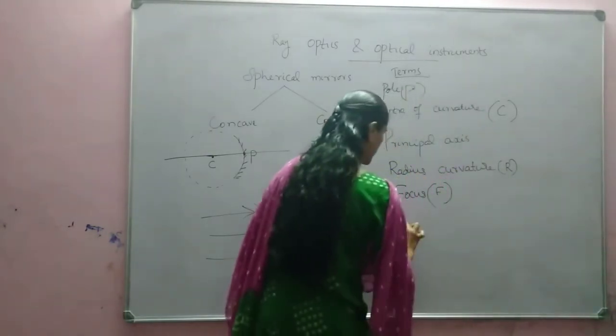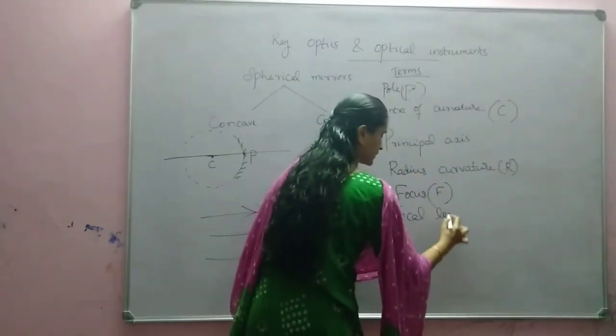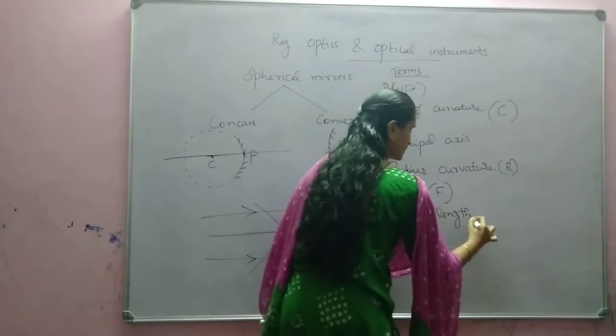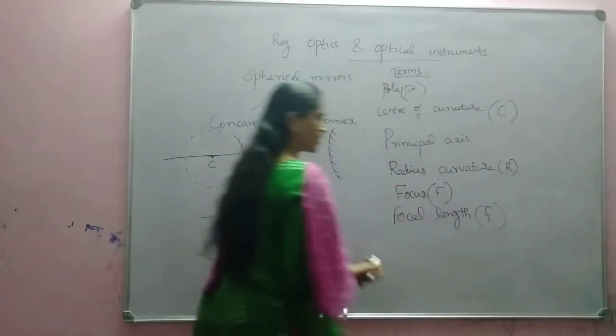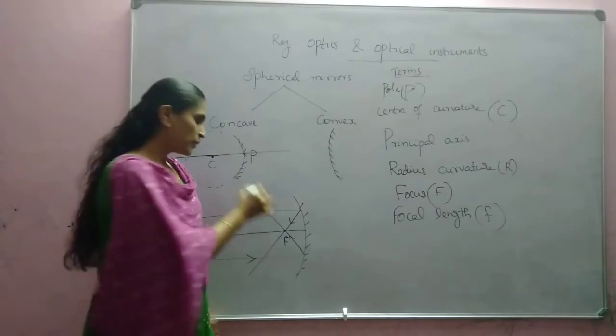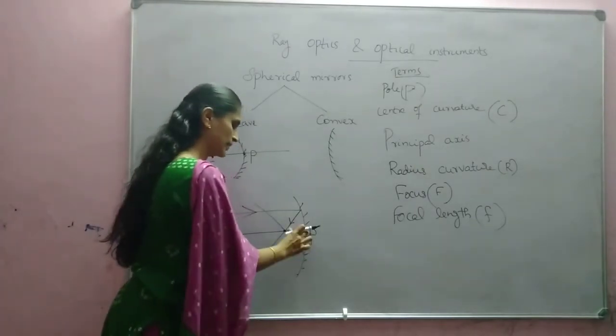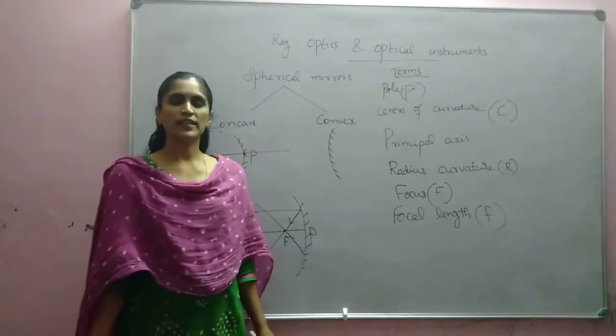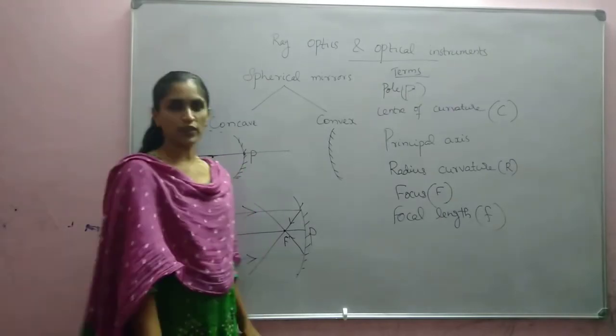Next one is focal length. Focal length means it is the distance between focus and pole. The distance between focus and pole is known as focal length.